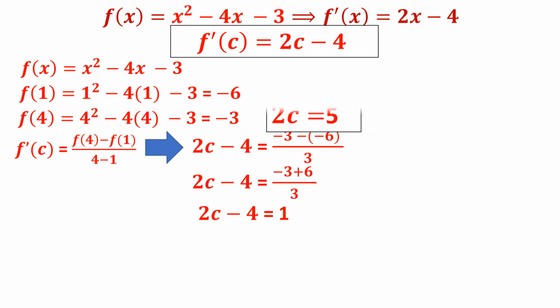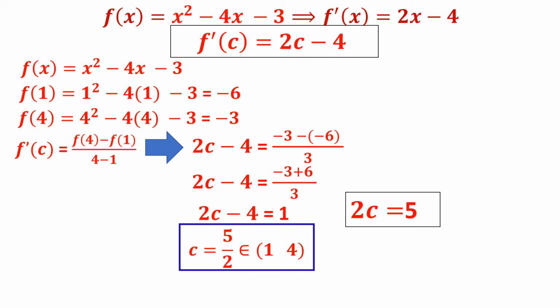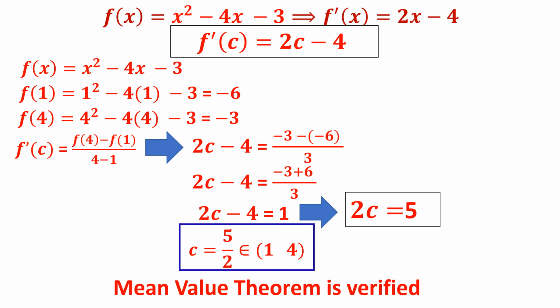So 2c minus 4 is 1. 2c is equal to 5. c is equal to 5 by 2. 5 by 2 is 2.5. It exactly lies in between 1 and 4. Therefore, we have verified mean value theorem. Mean value theorem is verified.